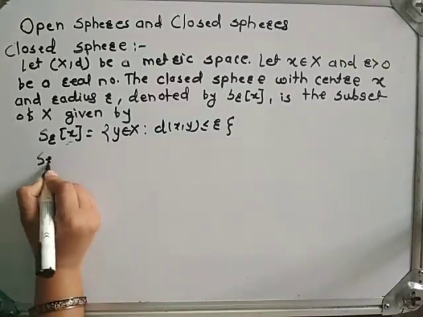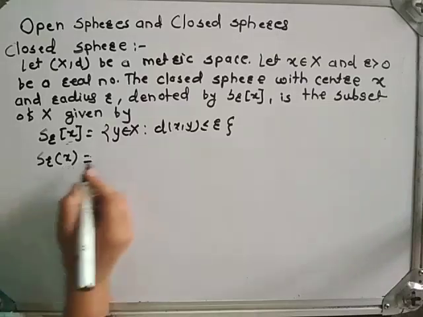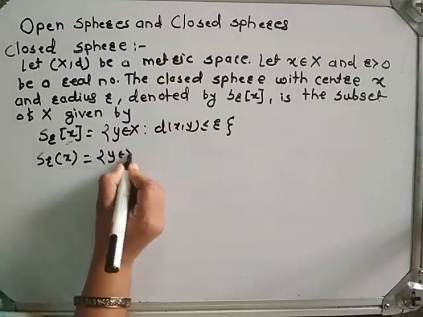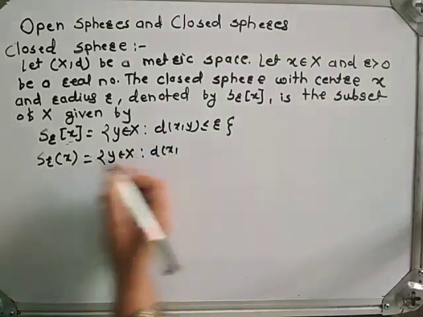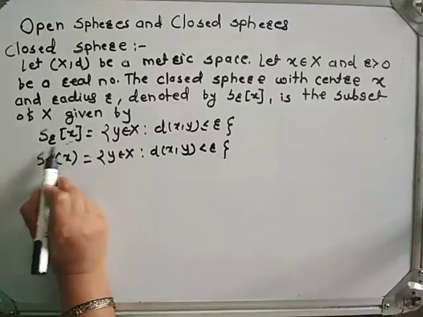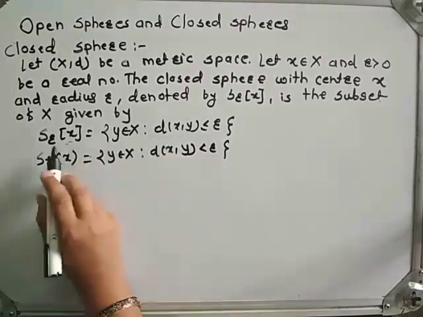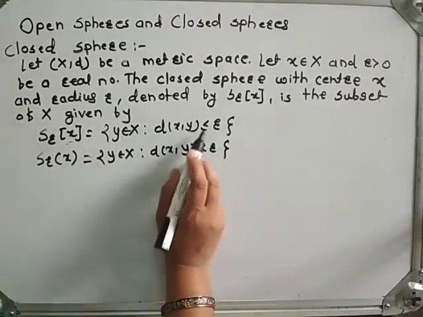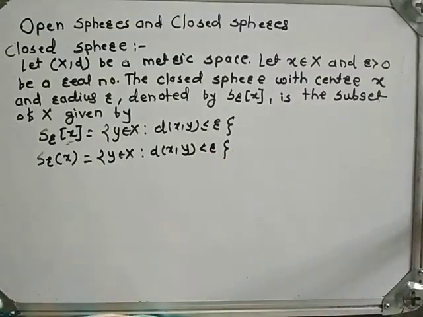Open sphere is the set of all points whose distance from center x is strictly less than r, and closed sphere is the set of all points whose distance from center x is less than or equal to r. Now we will see examples on open sphere and closed sphere.